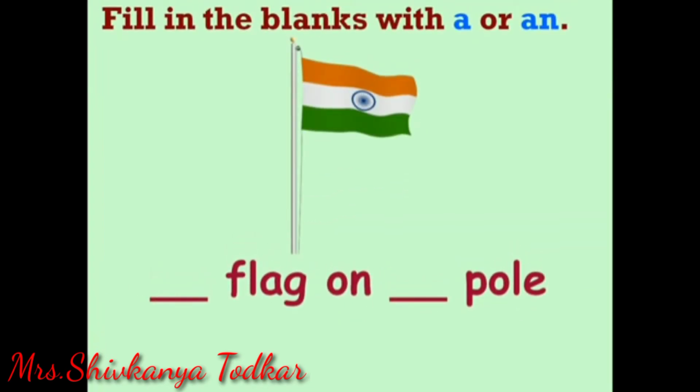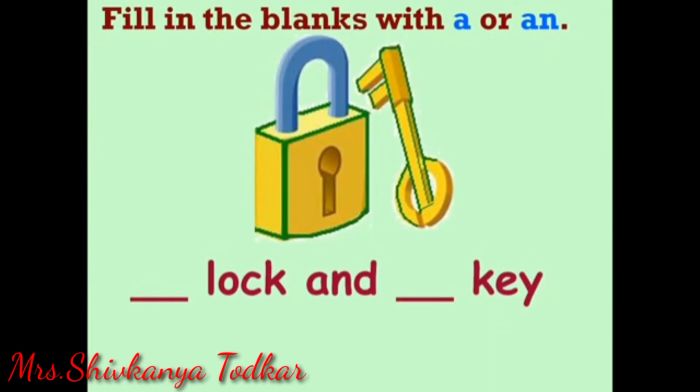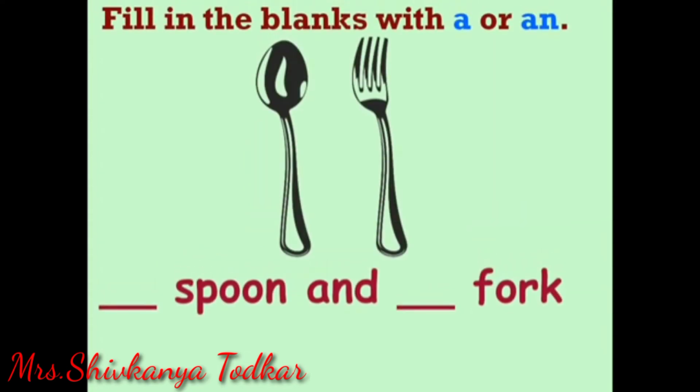A flag on a pole. Before a consonant, a will come. Then here, a lock and a key. A spoon and a fork.